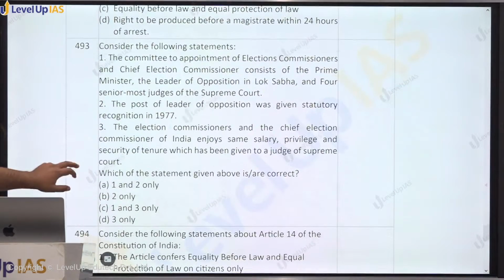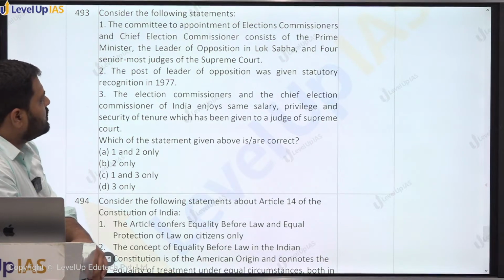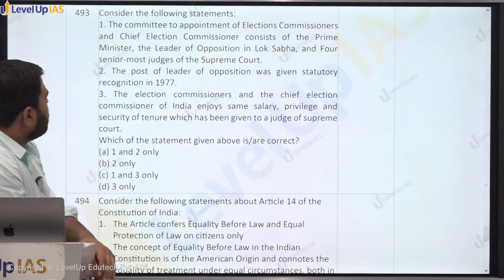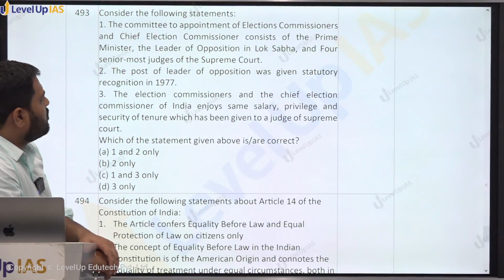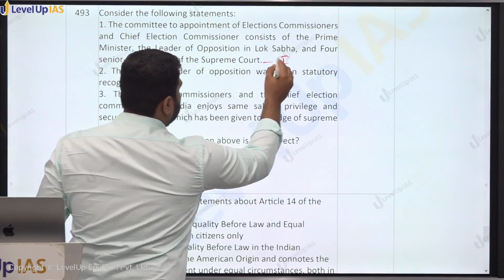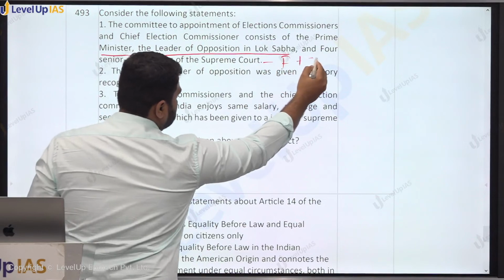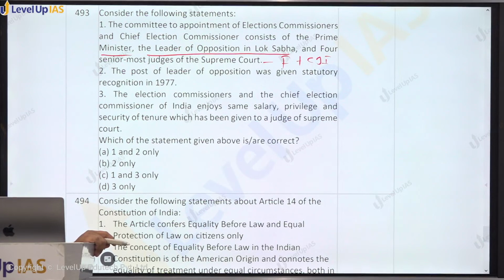Consider the following statements. The committee for appointment of election commissioner and chief election commissioner, this is based on the latest judgment of the Supreme Court, so this is quite a contemporary thing. The committee consists of the prime minister, leader of opposition in the Lok Sabha, and 4 senior most judges of the Supreme Court. So this is the false statement. One is false because it shall consist of the prime minister, leader of opposition in the Lok Sabha, and the CJI, not 4 senior most judges.